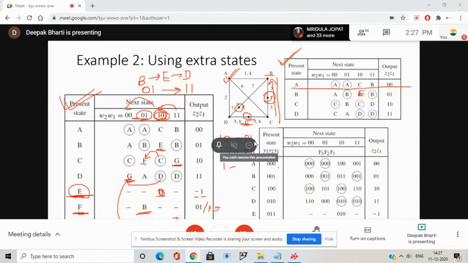All the unspecified states in between the stable states, say for example between B and C: what is the code for B? Say B is 001 and C is 100, and F is lying in between B and C. So the Hamming distance of F from B and C should be 1. So what will be the code for F?